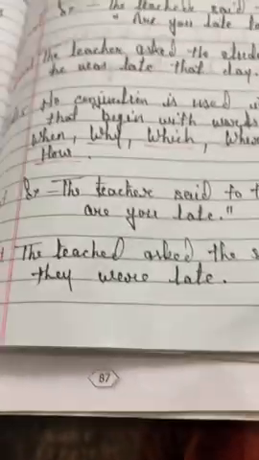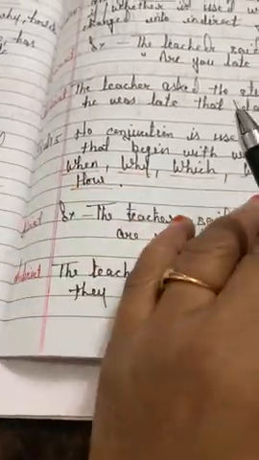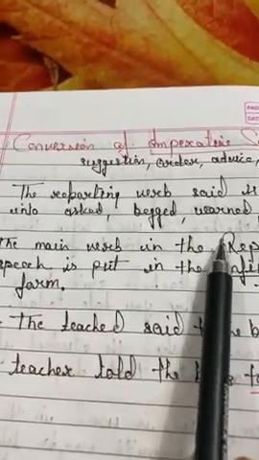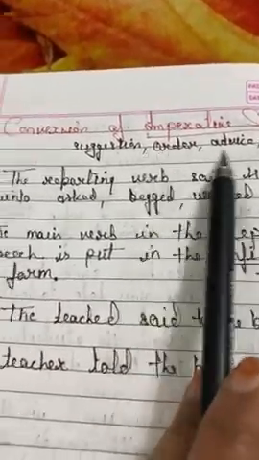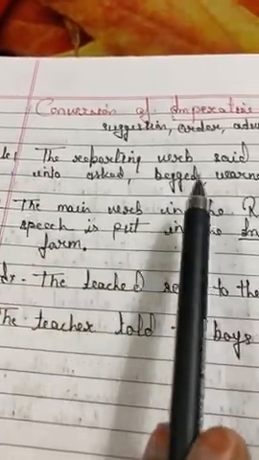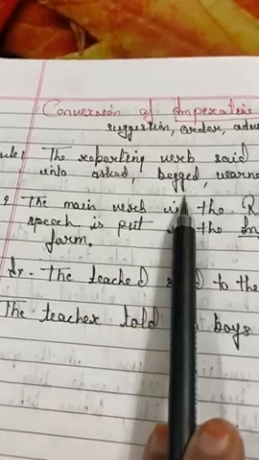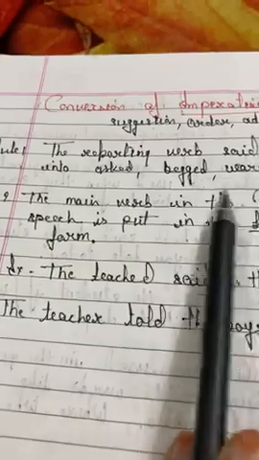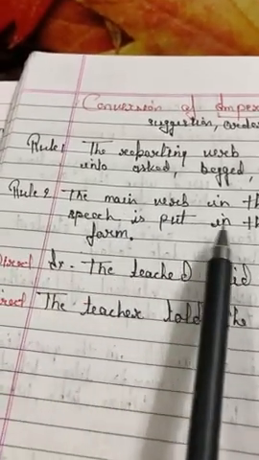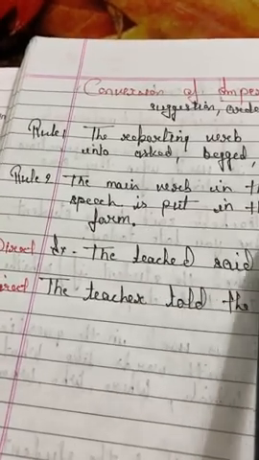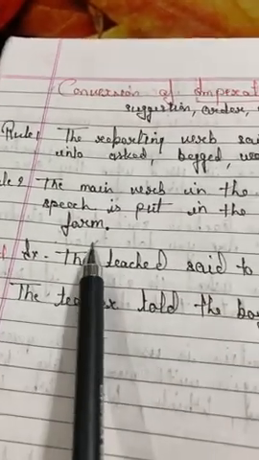ओके, सो इन दिस वे वी हैव टू कन्वर्ट interrogative sentence in indirect speech. Now come to the last sentence, conversion of imperative sentence. How can we convert imperative sentence into indirect speech? The reporting verb is changed into asked, begged, want, advised, etc. This is the rule number 1. Next, the main verb is reported in the reported speech is put in the infinitive form.